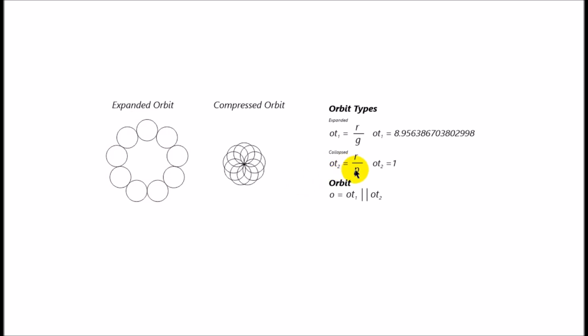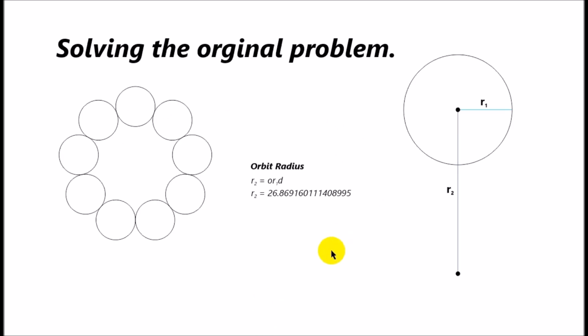And then I found if I divide it by the number of positions, I get this compressed orbit, right? So I called this orbit, and I have an orbit 1 and orbit 2 to express both expanded and compressed orbits. So now we're ready to solve the original problem. We basically just multiply the orbit type by the radius 1 by the ratio of the radius to the number of positions. And that'll give us the exact radius for R2 of what we need to make a formation of circles with radius 9 with no gaps in between.